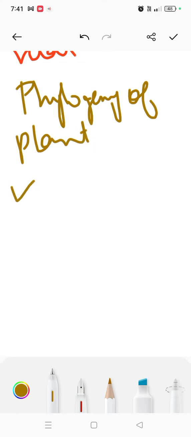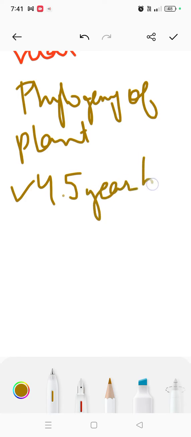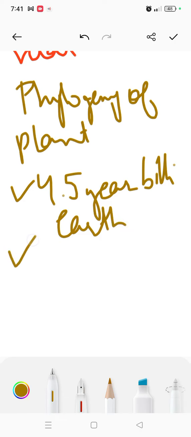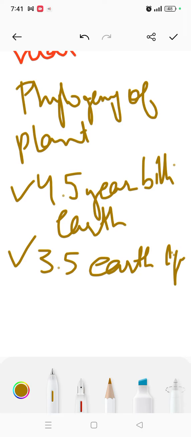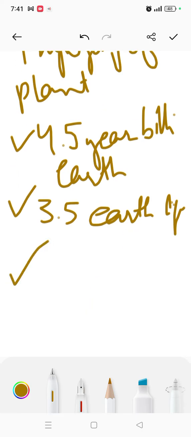First thing, Earth was formed about 4.5 billion years ago, whereas after 3.5 billion years, this is the time when Earth got life. So there was a difference of about 1 billion years between how Earth was made and how life came on Earth.